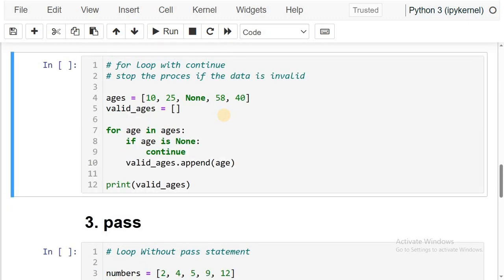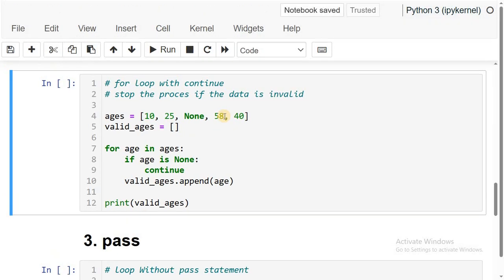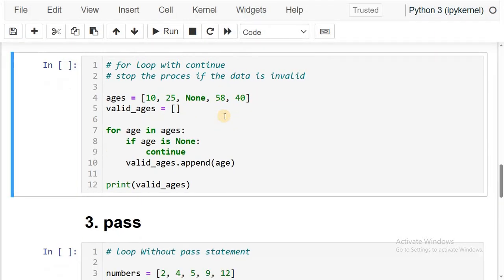So suppose we have a requirement. In that, I want to process only valid ages. For that, we need to store the valid ages in another list. See, the first list is ages. It has valid data and invalid data also. Okay, None is an invalid age. Now, I want to create one more list with valid data. For that, I am taking one more list called valid_ages. Initially, it is empty, right? Because we didn't start the process.